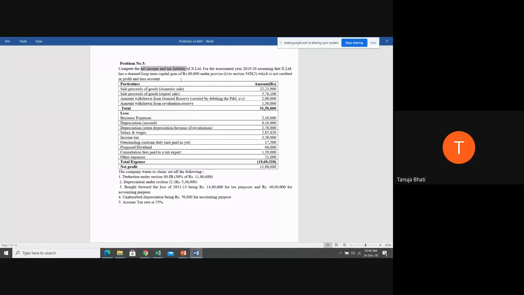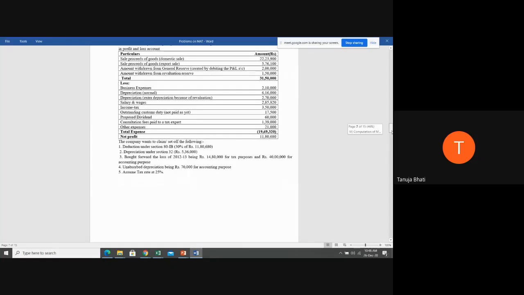Then you need to calculate the book profit as per MAT provisions. Then you need to calculate the tax liability on income tax as per the Income Tax Act. Then you need to calculate the tax liability as per the MAT provisions. Compare the tax liability. Whichever is higher, the company needs to pay that amount. Is this clear, students? Yes?